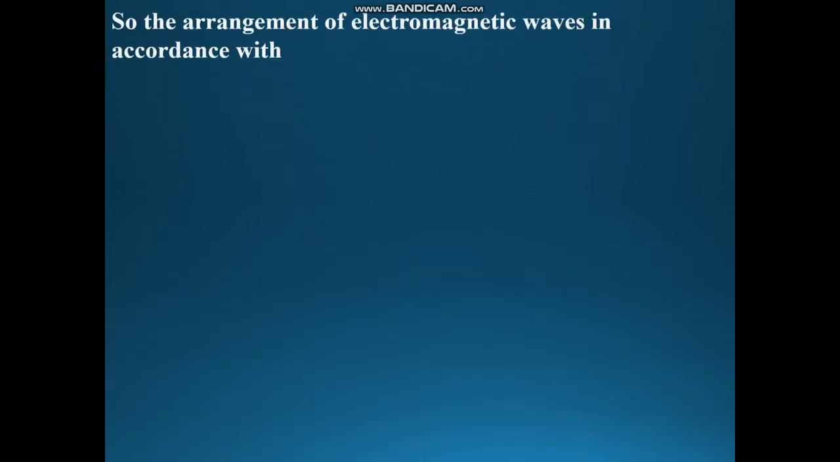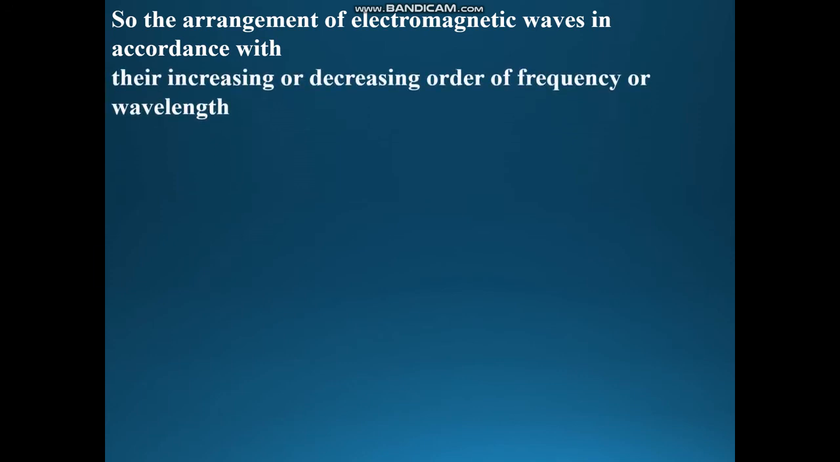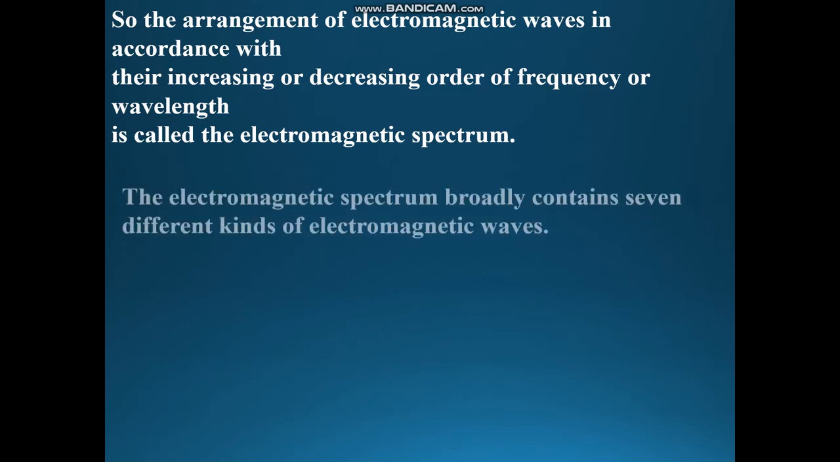So, the arrangement of electromagnetic waves in accordance with their increasing or decreasing order of frequency or wavelength is called the electromagnetic spectrum. That means all the electromagnetic waves might be arranged in the increasing order or decreasing order of frequency or wavelength that forms an electromagnetic spectrum.